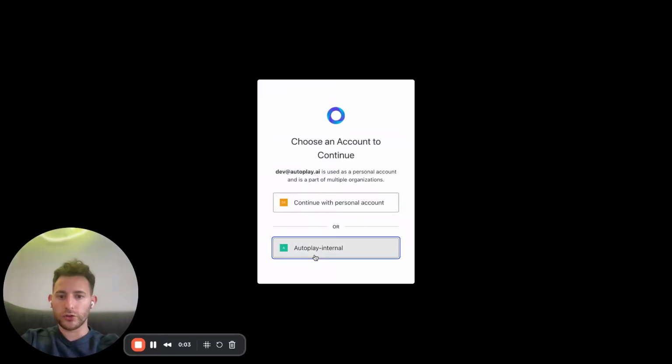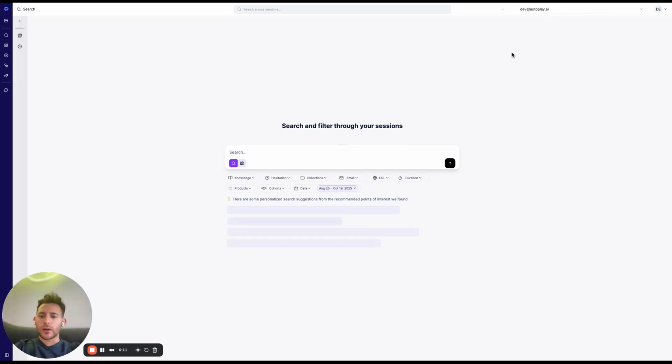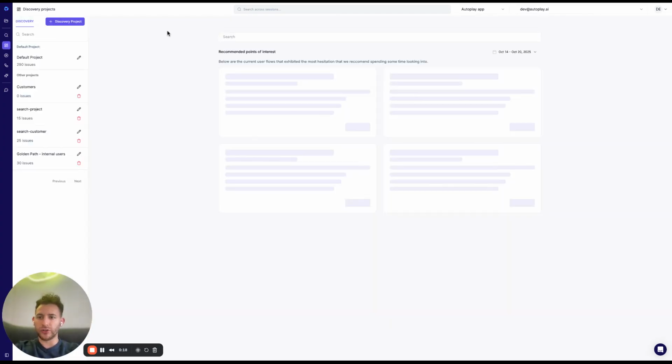Recording you a short Loom video, so that way you can see the flow I was talking about in Slack. Okay, so the first place that I recommend going to in Autoplay is usually your issues/discovery projects dashboard.